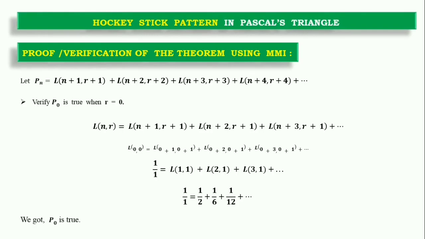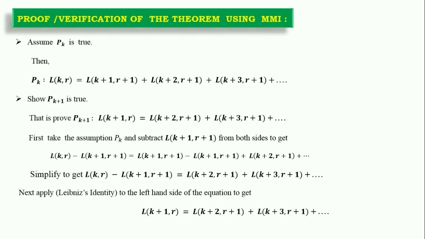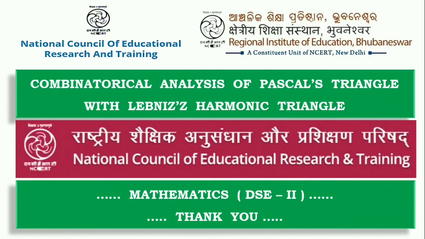After that, we can also prove the pattern shown in Pascal's triangle and in the Leibniz triangle. So this was all about my study paper. Thank you so much for being here.